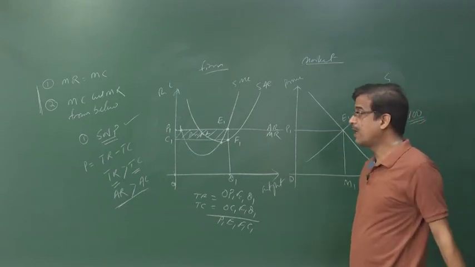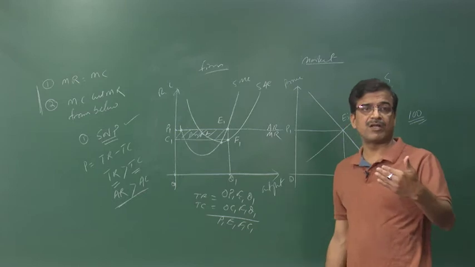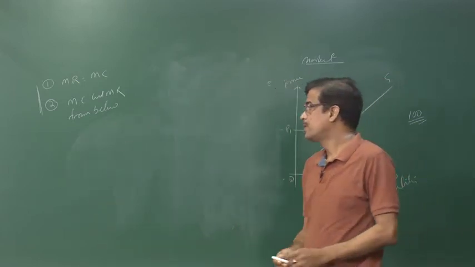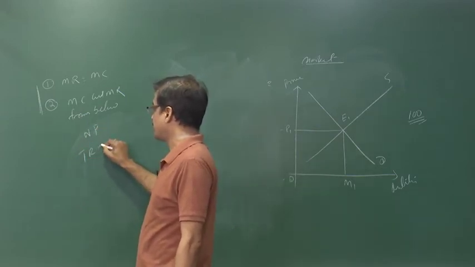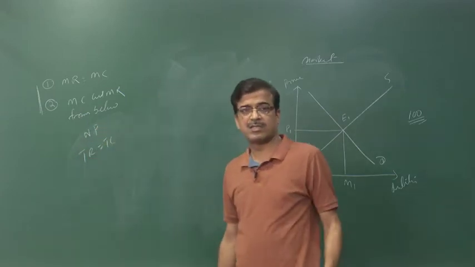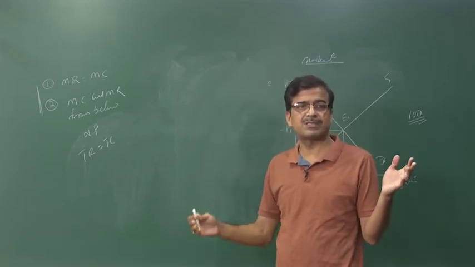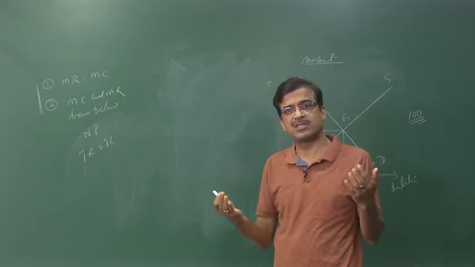Okay. Now after knowing the supernormal profit, move to the normal profit. In case of your normal profit, there is a condition. Normal profit means total revenue must be equal to the total cost. Total revenue equals total cost, that is called the normal profit. That means the profit turns to be 0. When profit turns to be 0, that is called the normal profit.